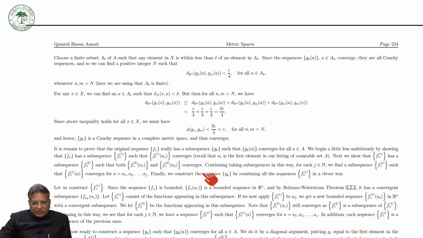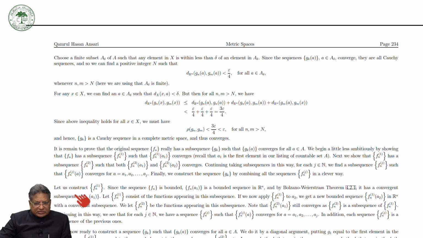Okay, continue taking subsequences in this way for each natural number j. We find a subsequence F_{n_j} such that F_{n_j}(a) converges for any a equal to a1, a2, ..., aj. So finally, we construct the subsequence G_k by combining all the subsequences F_{n_j} in a clever way.